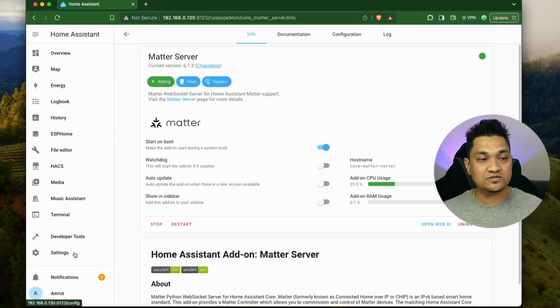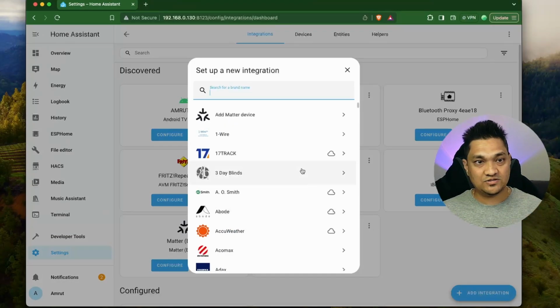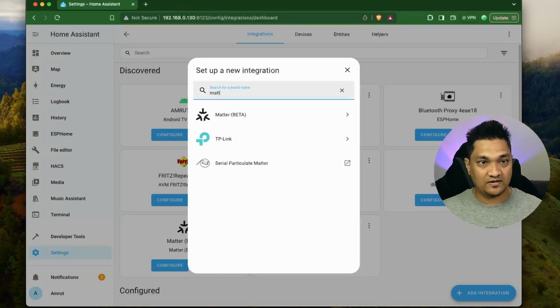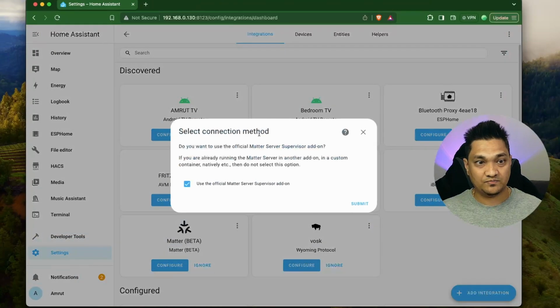Next what we are going to do is we are going to go to settings, we are going to go to devices and services, add integrations, and then here I'm going to search for Matter, the beta version right now. And then I'm going to select this option here. So now this is going to connect the Matter server add-on that we have just installed and started with Home Assistant.